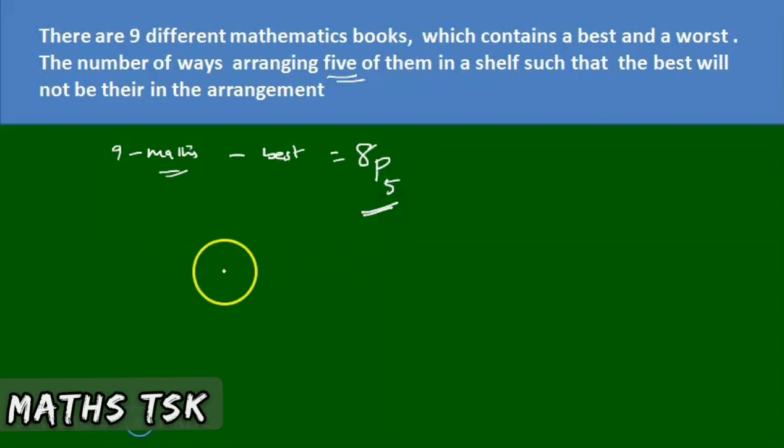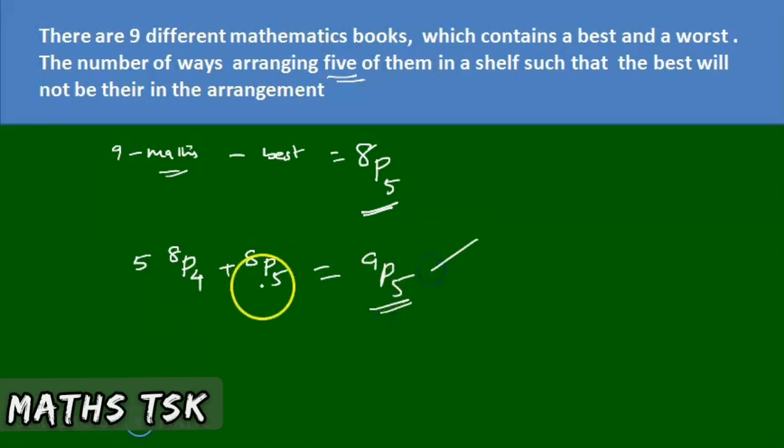So the previous problem, where the best will always be there in the arrangement, is 5 into 8P4. Here it is 8P5. Now if you add these two things, we get 9P5, the arrangement of the books in this shelf. The best will not be there in the arrangement, plus the best will always be there in the arrangement. The formula behind this is nPr.